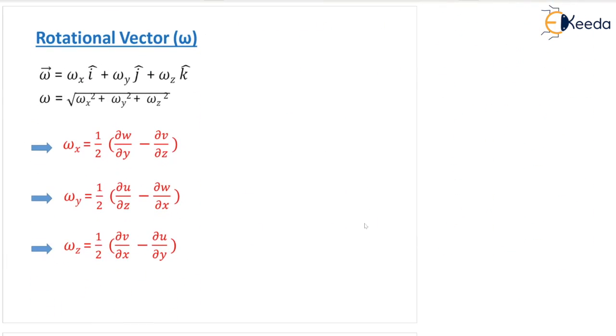Now, this is very important because we are having numericals from this rotational vector omega. Just like velocity and acceleration vector, we are also having an omega vector. Omega vector is equal to omega x i cap, omega y j cap, and omega z k cap. If you want to find the magnitude of omega, it's root under of omega x square plus omega y square plus omega z square. And then the question is, what is omega x?